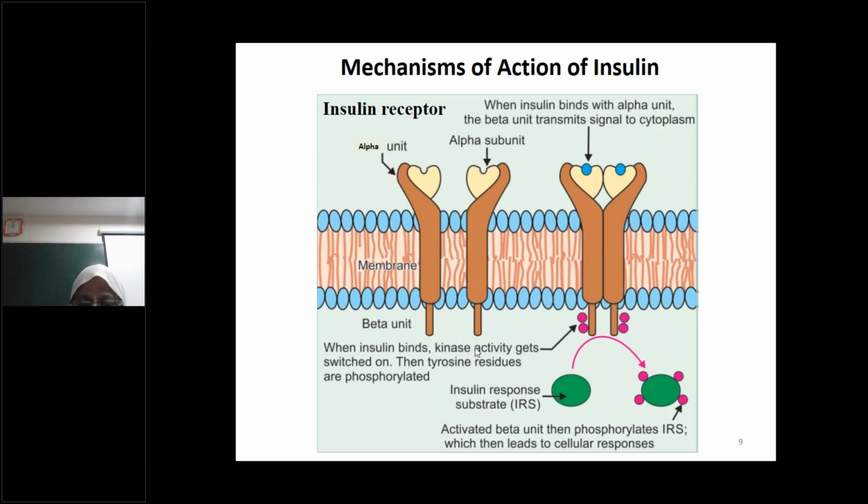And here, because of the activity of the tyrosine kinase, it gets activated, and autophosphorylation of these tyrosine kinase units occurs. The tyrosine kinase units that are present on the beta subunit get autophosphorylated. This phosphorylated tyrosine kinase, in turn, causes phosphorylation of the insulin response substrate. So you can see here, this in turn gets phosphorylated. Once this IRS, or insulin response substrate, is activated, it will lead to a series of events that are known as cellular responses.